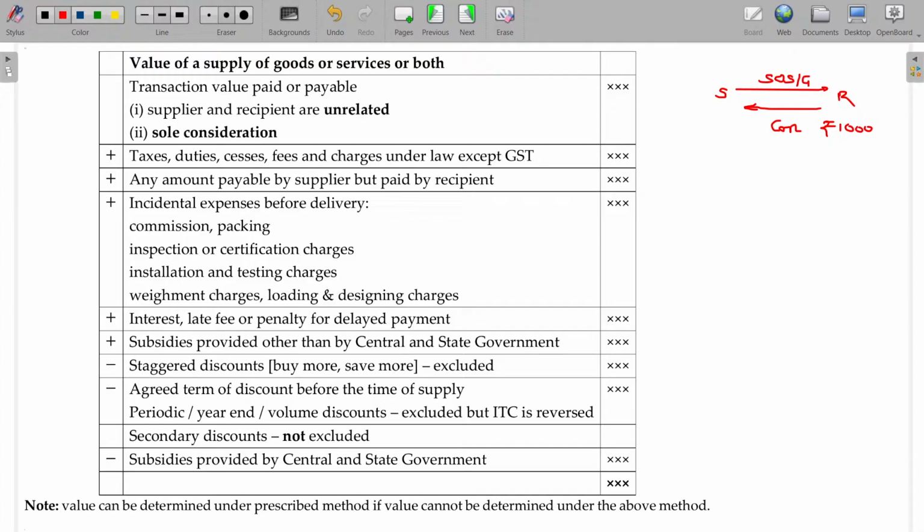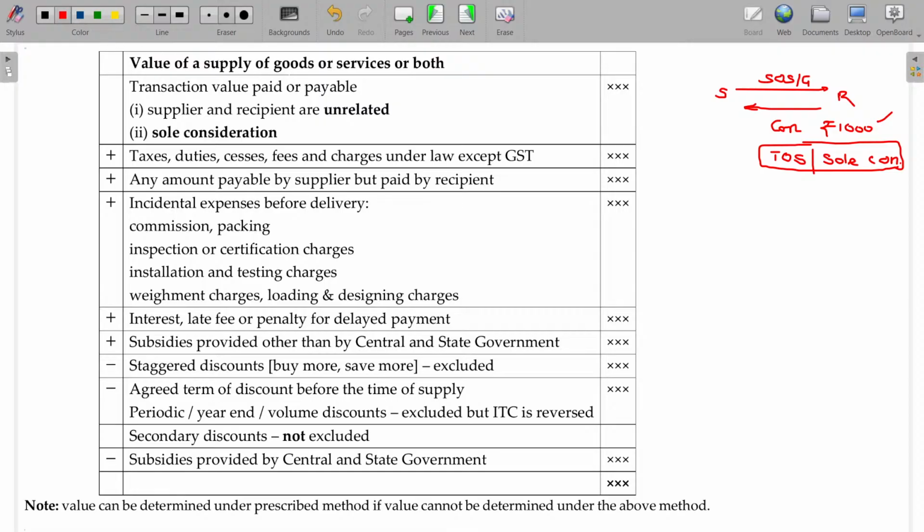And this 1,000 is final as well as it is at the time of supply. If the time of supply is also correct and the consideration is final, this is called sole consideration. If these two conditions are satisfied, then the value of the supply being 1,000, you have to levy the tax on this 1,000. Is that okay?